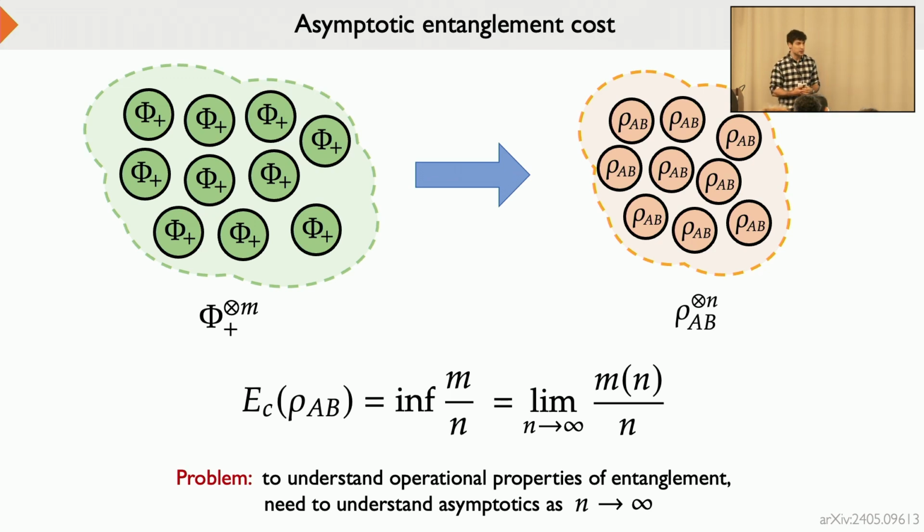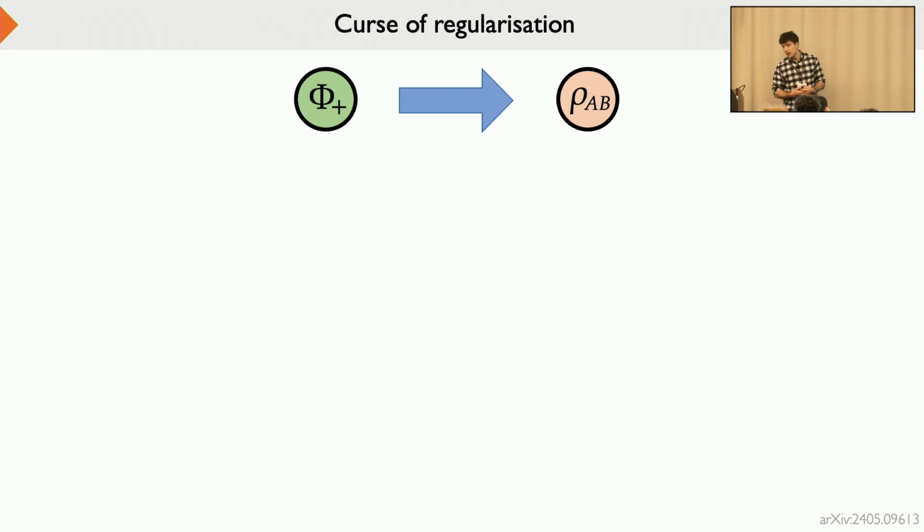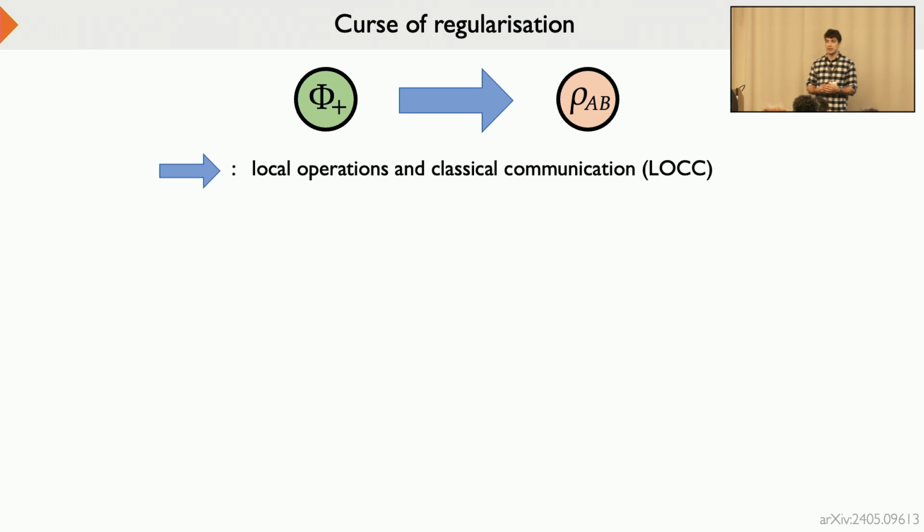And so the main issue is, to formalize it, I'll have to explain a bit more about what this blue arrow means that I was drawing in these schematic pictures. Usually, this arrow is taken to be the set of so-called local operations and classical communication, or LOCC. And this is a very natural setup when we deal with 2 spatially separated parties. They want to manipulate their shared entanglement, but they only want to use local operations on their own systems.